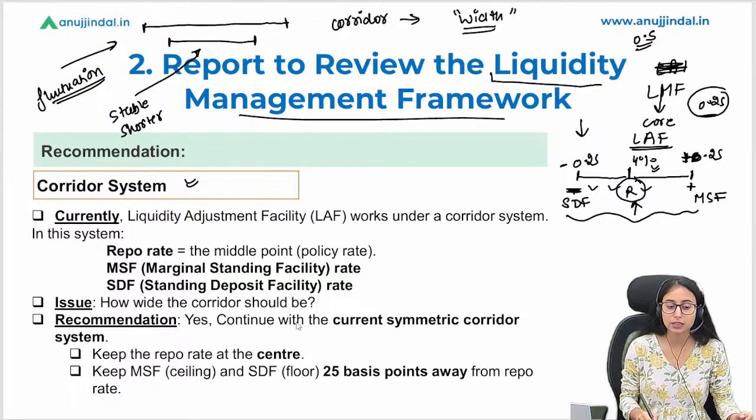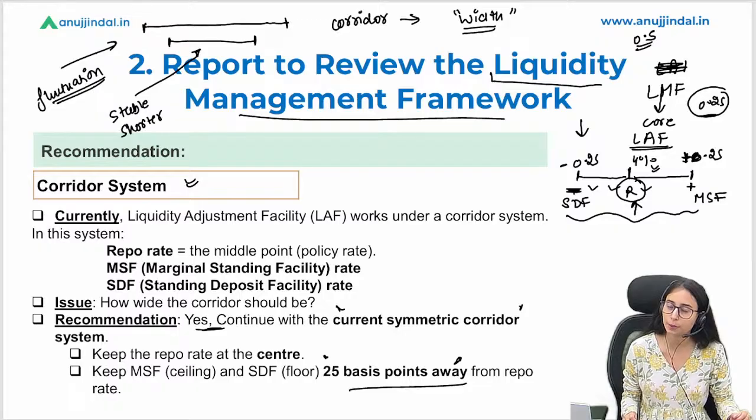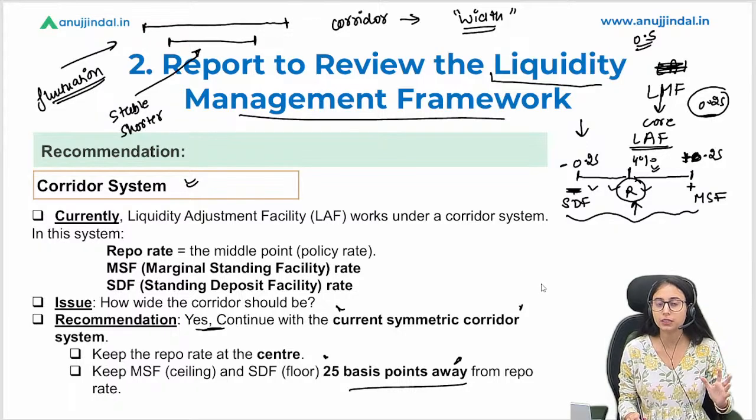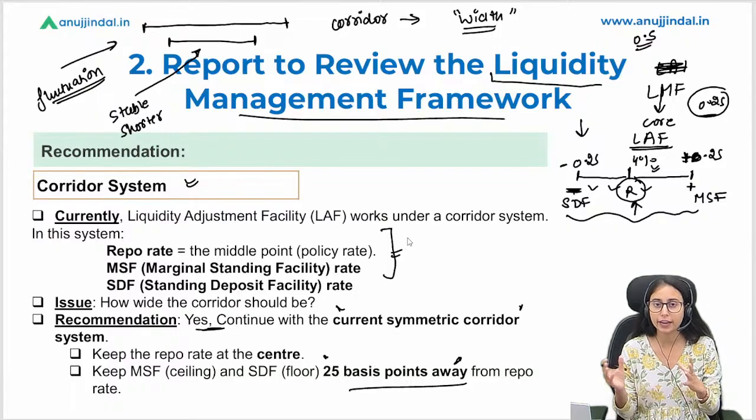So the answer is we should continue with the current systemic corridor, that is with the difference of 25 basis points away from the repo rate. They said that we need to keep it the same because this is working well for the Indian banking system. So they said that there is no need to widen or narrow the corridor system that we currently have. Okay, so this was the second recommendation.